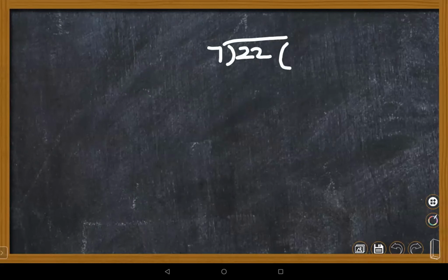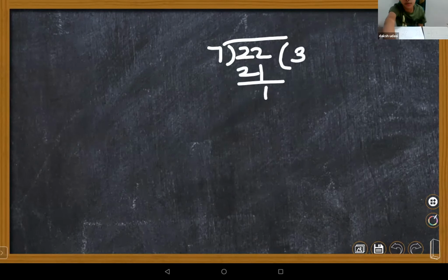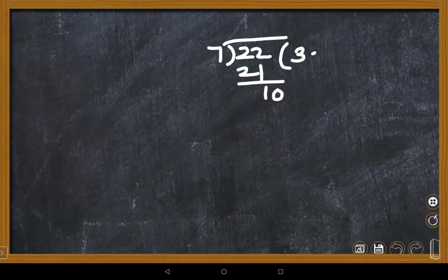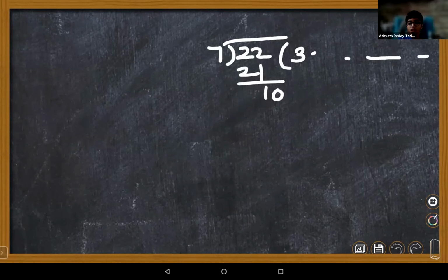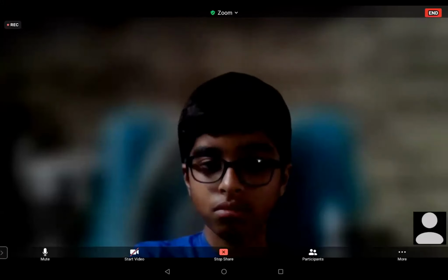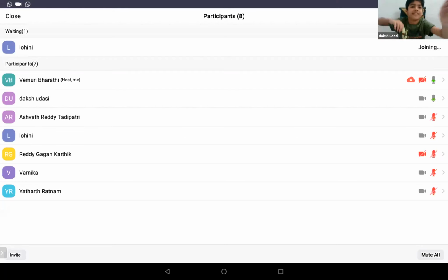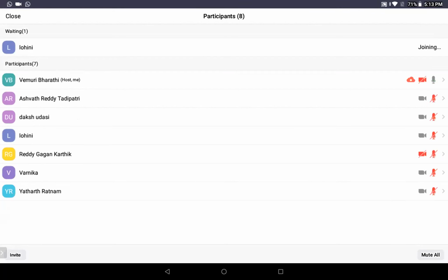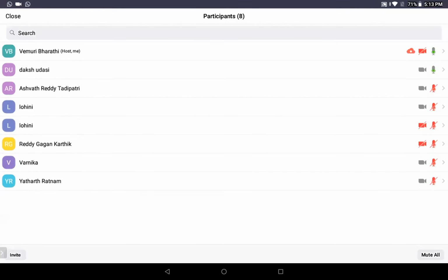So you need to do decimal division here. 7 threes are 21, one is left. Ma'am, I tried to do it, but it goes on forever. Very good. It goes on forever. So this type of decimals we call non-terminating decimals, children. Ma'am, but it stops somewhere, right? No, you try it and come back. Try it 100 times. That's why I gave it as work for you, children. At home you are supposed to try and come back.